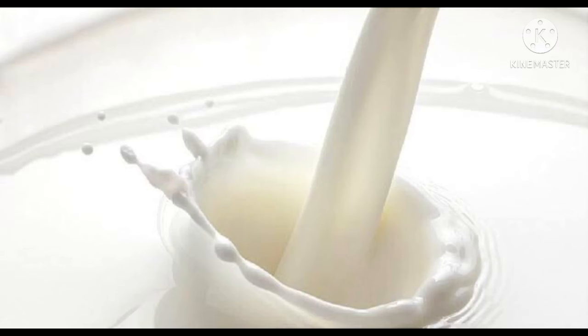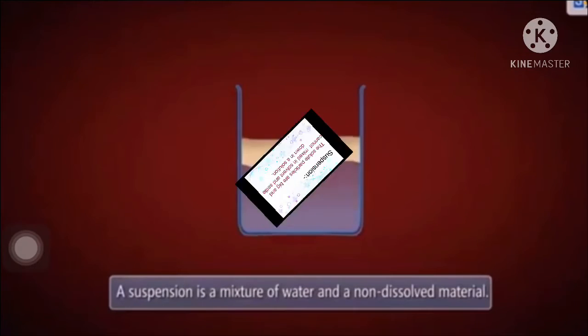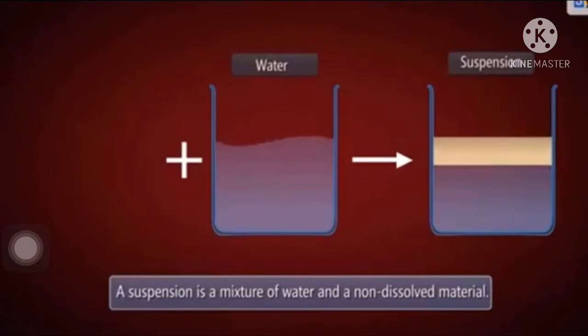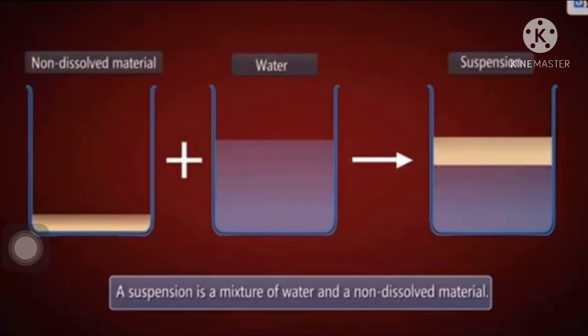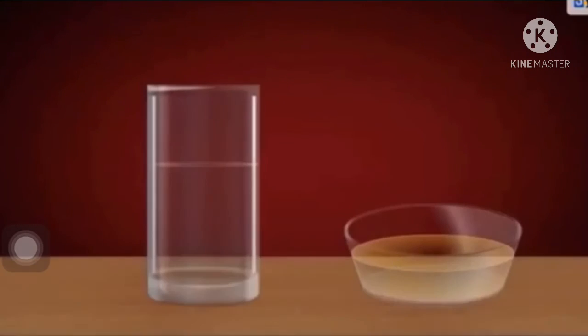Next we will learn what a suspension is. In the case of a suspension, the solute particles are big and they cannot mix in the solvent, and after that they will settle down in the solution. So we can say that a suspension is a mixture of water and non-dissolved material and we can differentiate between them.